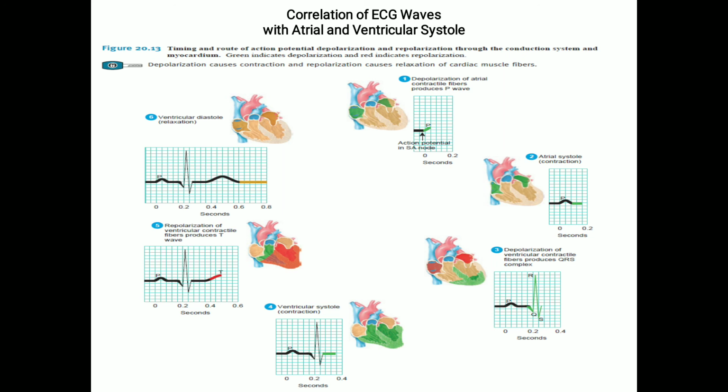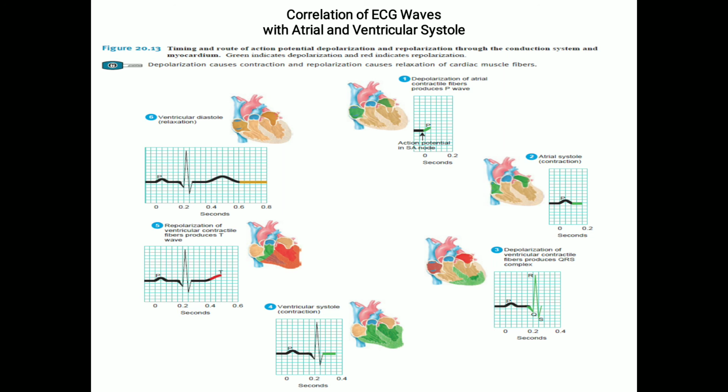The depolarization progresses down the septum and then goes upwards, so that there will be time to push the blood to the aorta and the pulmonary trunk in an upward manner. At the same time, while the ventricle is undergoing depolarization, the atrium is undergoing repolarization. But this repolarization of the atrium is not evident, or not recorded by the ECG, because of the larger QRS complex. So the QRS complex masks the atrial repolarization.